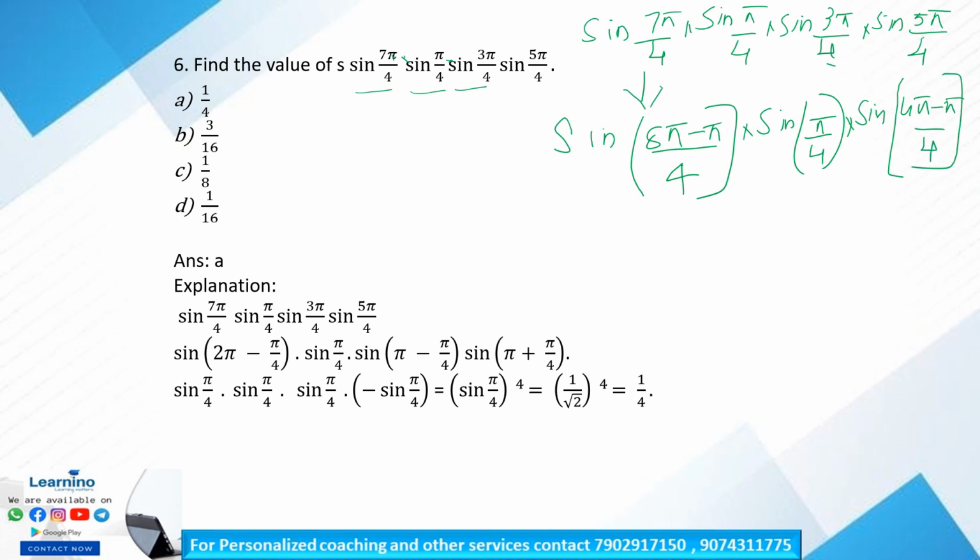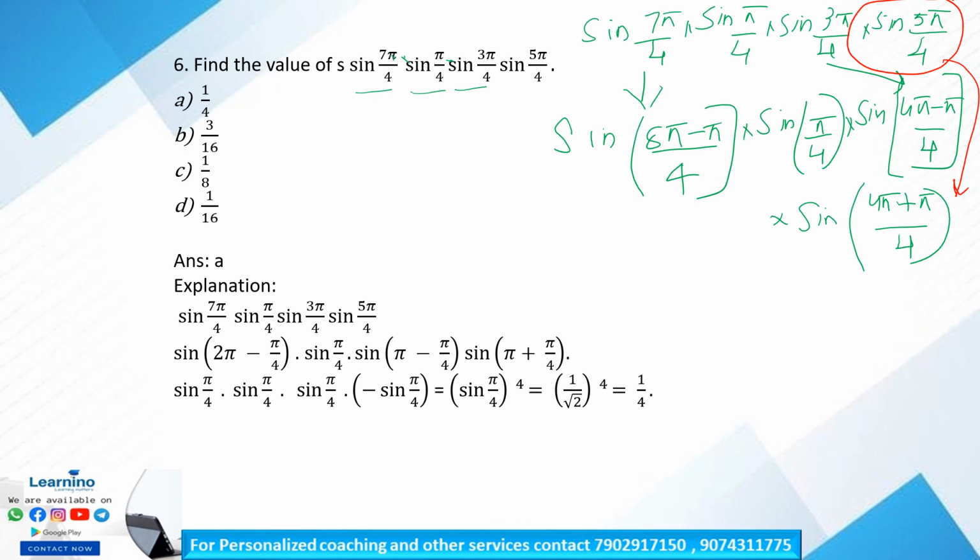So 3 pi by 4 can be written as (4 pi minus pi) by 4, and sine 5 pi by 4 can be written as (4 pi plus pi) by 4. 4 pi plus pi is 5 pi. So we have to simplify each term.